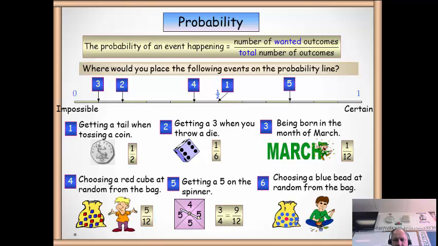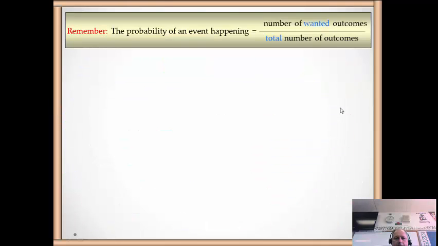And the last one, probably getting a blue bead from this bag. Well, they're all blue except that one red, so we have to count them up. There's 4, 5, 6, 7, 8, 9, 10, 11 blue. Looks like it's 11/12, which is almost at a whole. A little bit less, 1/12 less than a whole. Remember, the probability of an event happening is wanted outcomes over the total number.